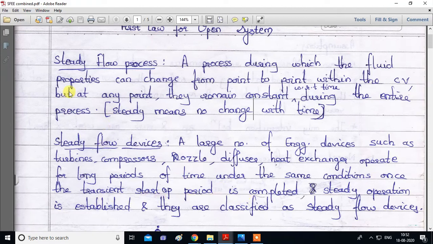Just now we saw the example of the refrigerator, where after the transient startup period, the conditions remain the same inside the device. So steady operation is established and they are classified as steady flow devices. So we'll see these examples in real life. Okay, we'll see some images.